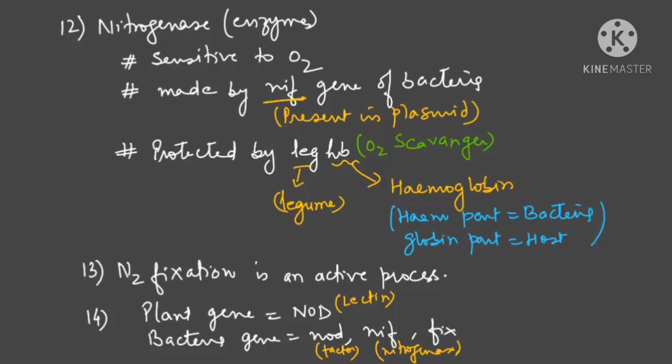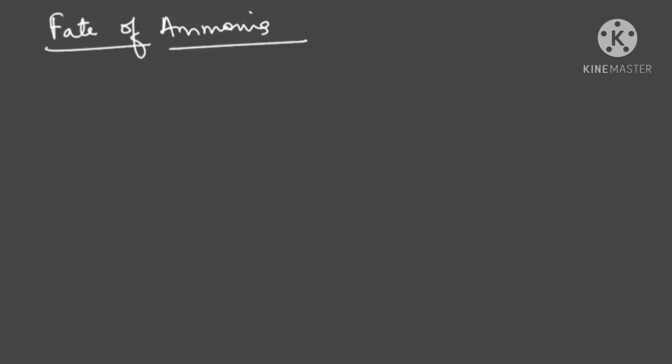So in the end, we will say that nitrogen is reduced to form ammonia. In short, we can say these are the enzyme and components we want for nitrogen fixation. The nitrogen is fixed to form ammonia, then what is the fate of ammonia?